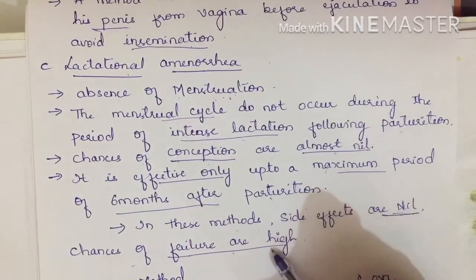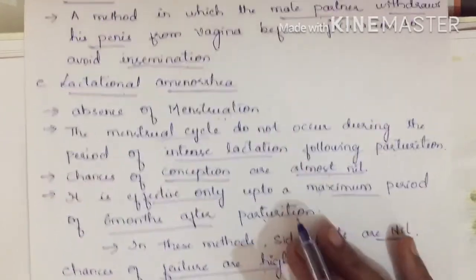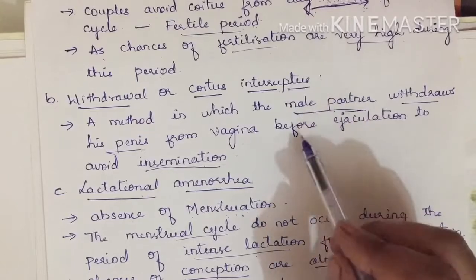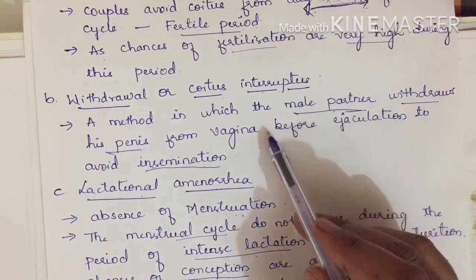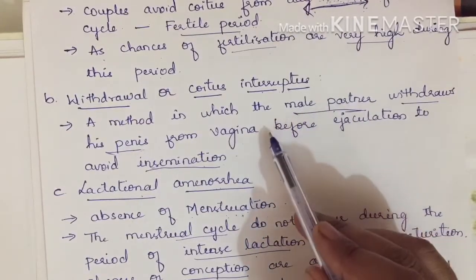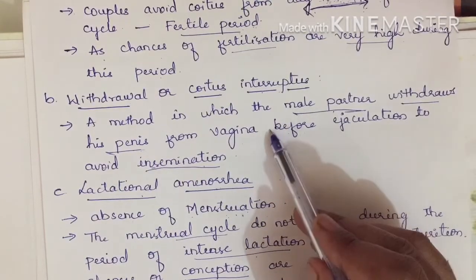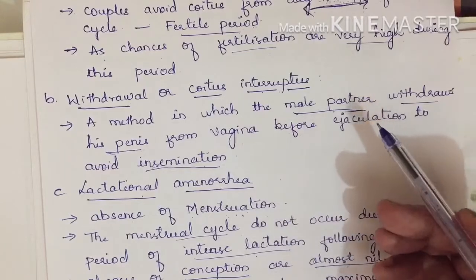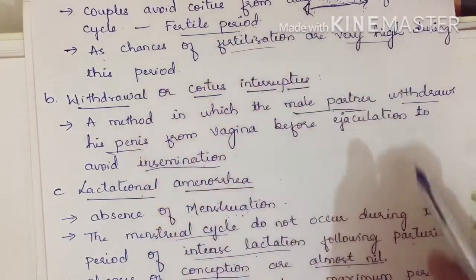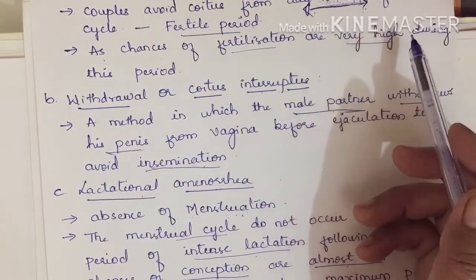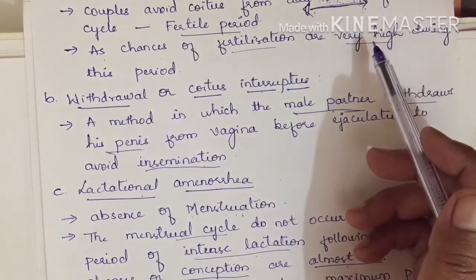But failure being high doesn't mean that you are not taking care. For example, failure takes place when the male partner does not withdraw his penis from the vagina, and a small amount of sperm has entered inside the vagina, then there is a chance of failure, right? Like that, you have the calculation of the number of days and all. If there is some mistake, then also it can cause failure in this method.